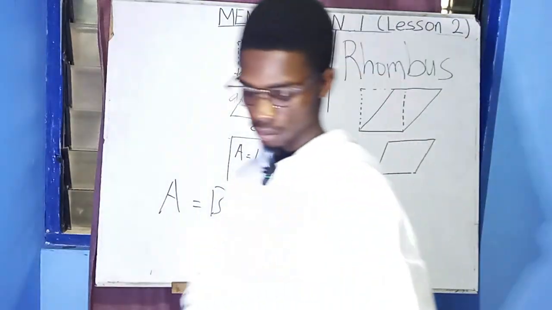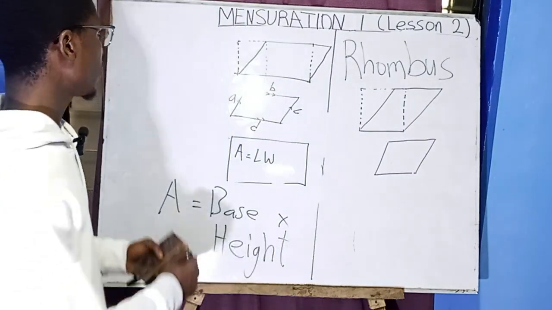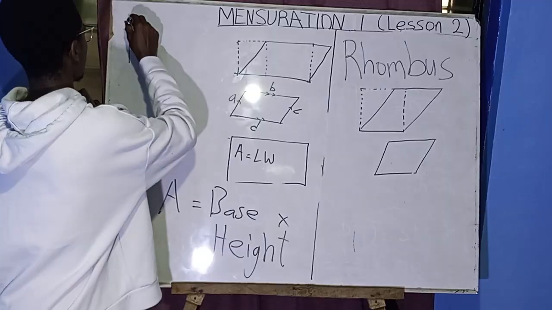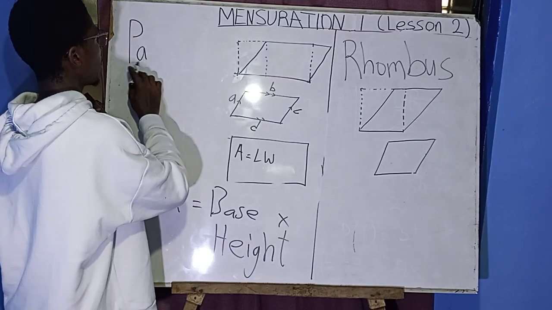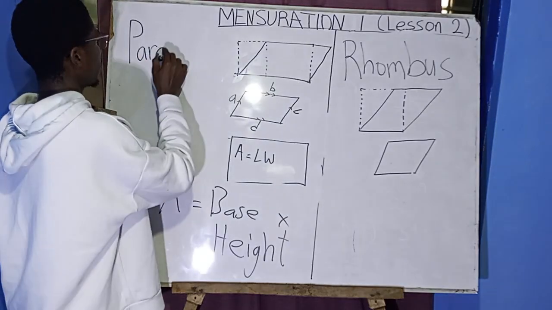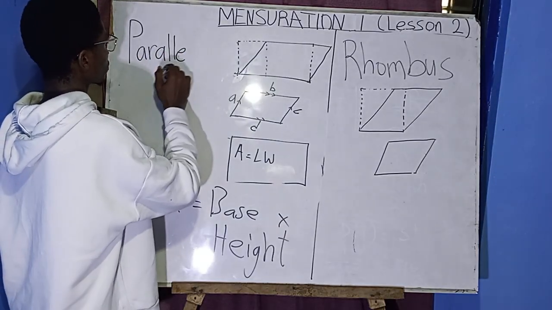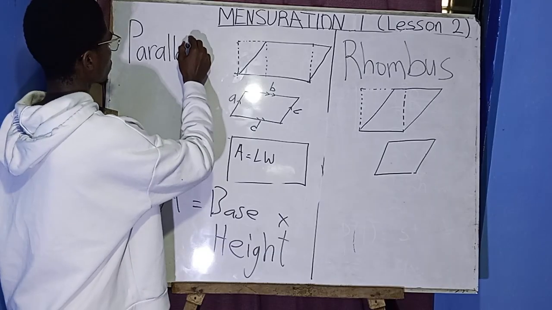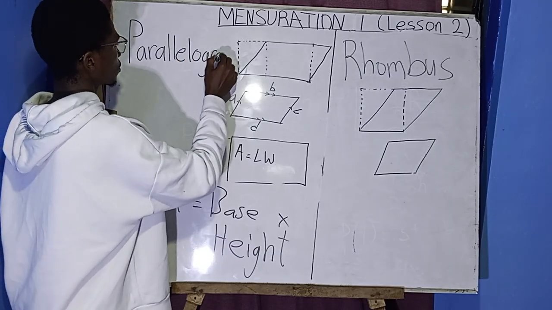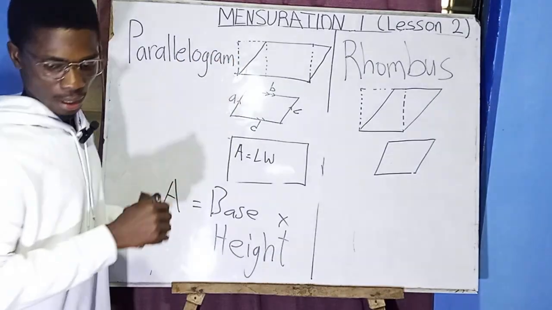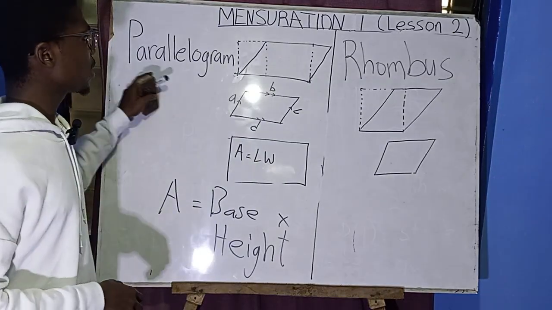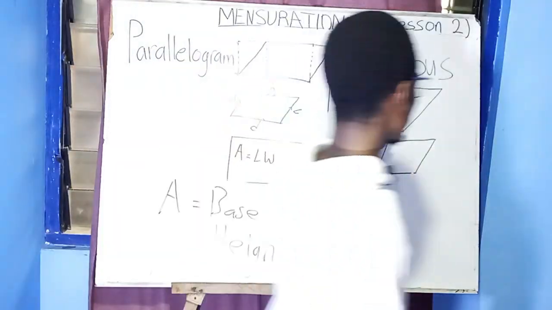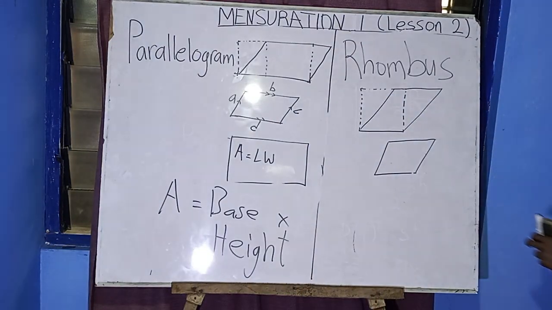I didn't write the name here, so this is parallelogram. You can remember the word when you hear parallel. So parallelogram. Yeah, so this is the spelling of parallelogram, and this is rhombus, a square which has been tilted.